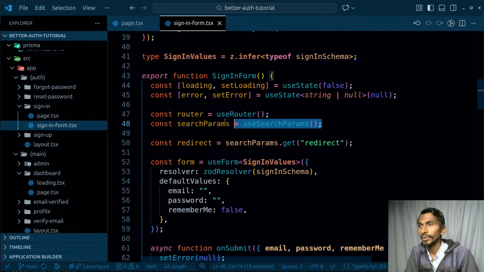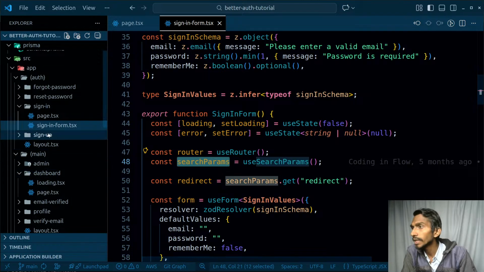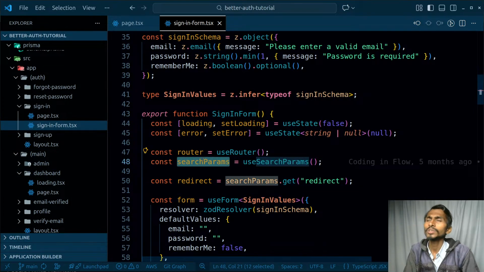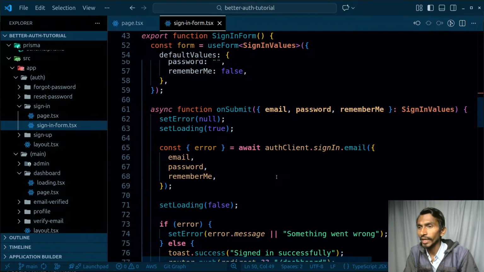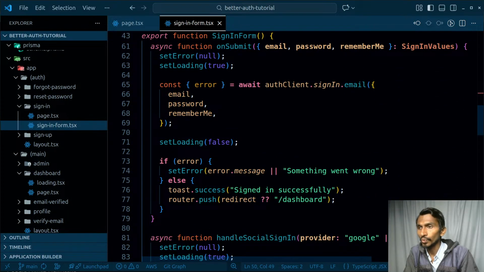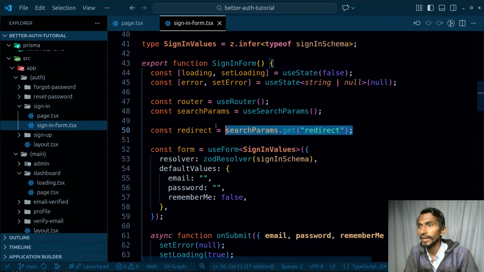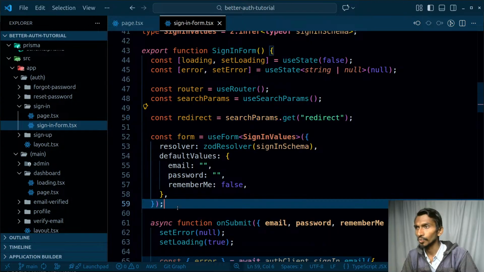By the way, here we will be getting the search parameters. Using search parameters, what will we do? This is the sign-in form, and in the sign-in form we need these search params, so that the user can be redirected. So over here I must have it. This is the redirect, and this redirect is being calculated over here as well. So whatever the path that we have, the user is going to be redirected over there only.